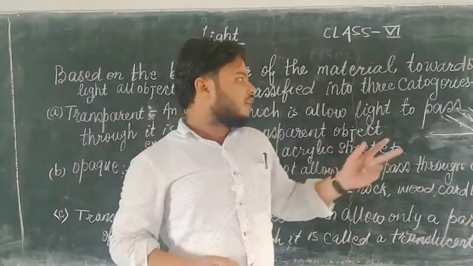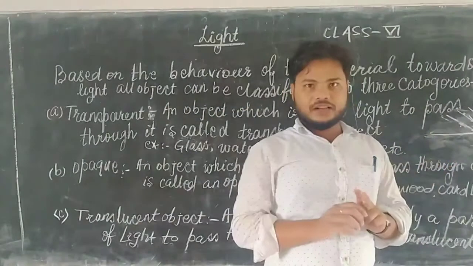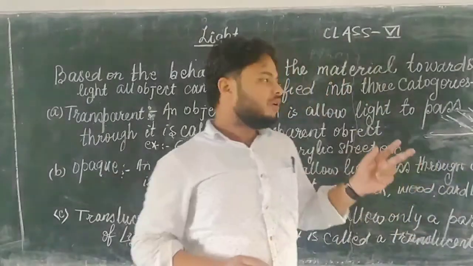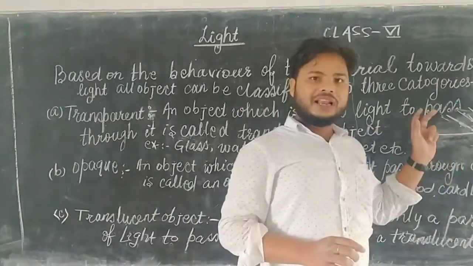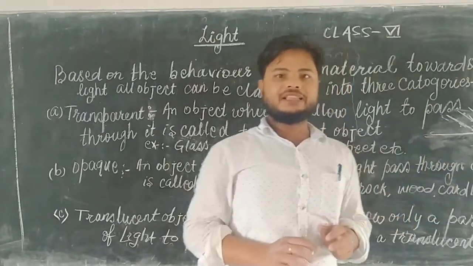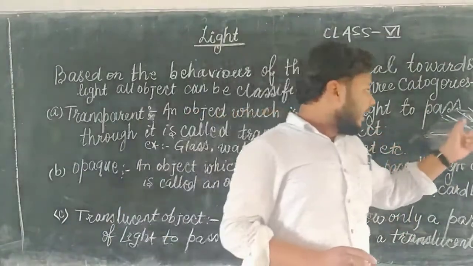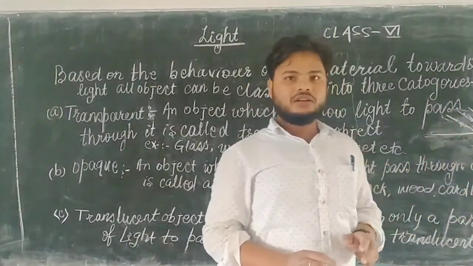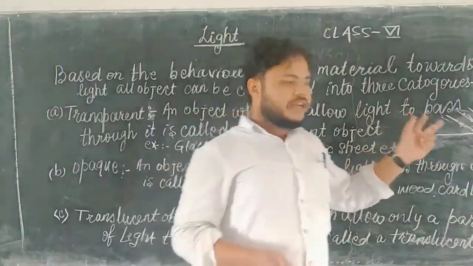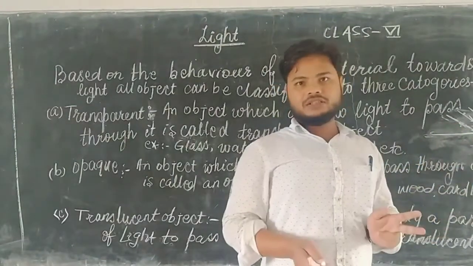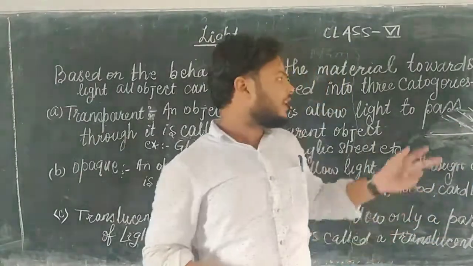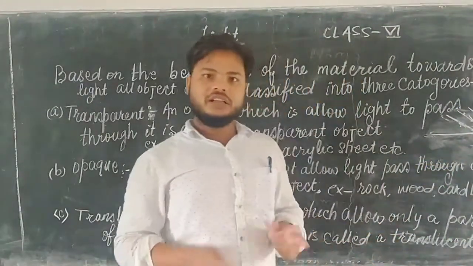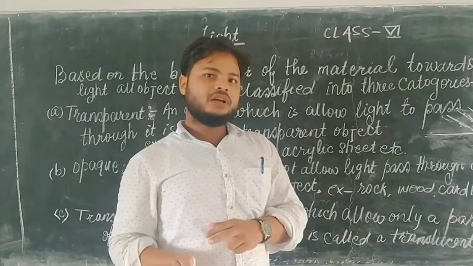Whether the surface is smooth or rough, light all the time follows the law of reflection when reflected by any surface. It means the angle of incidence is equal to the angle of reflection. It doesn't depend on the type of surface, rough or smooth. It always follows the law of reflection: the angle of incidence equals the angle of reflection.